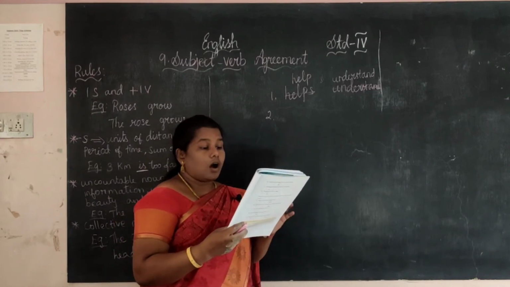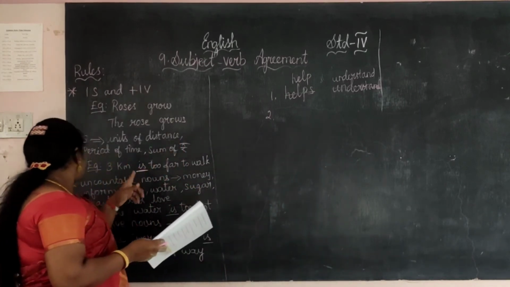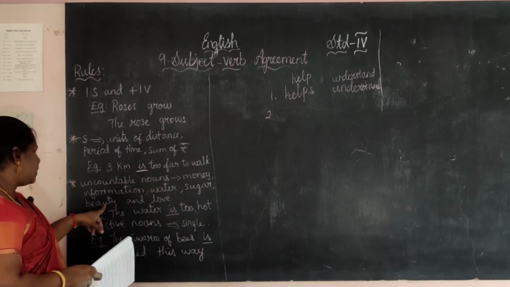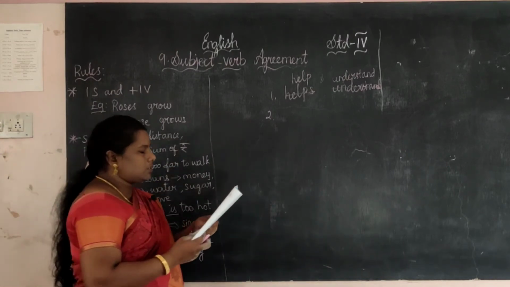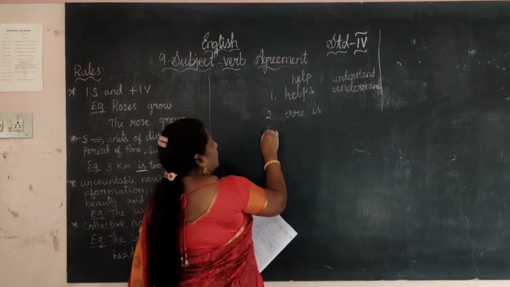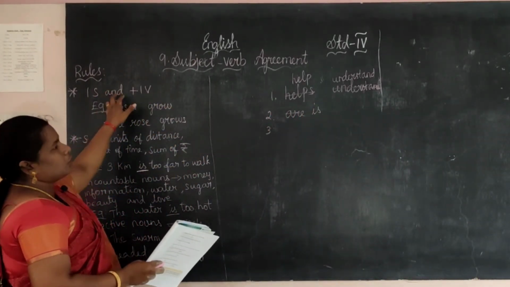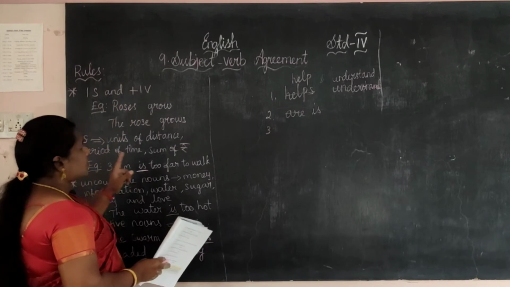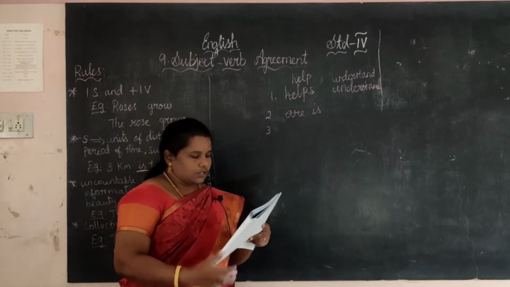The coffee or. See, coffee is uncountable. Yes, coffee, see uncountable: money, information, water, sugar, beauty, love. Coffee also comes under water, right? So we want to use is. So strike out the or, then is. Did you find what is the rule? First one is this rule: one subject, two verbs. So we are using that one. So you want to write the rule. Okay, this is the rule. Next, the second one is this rule, uncountable noun rule. So we use this. We want to write that.